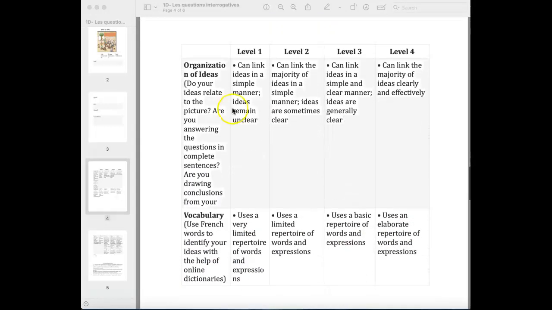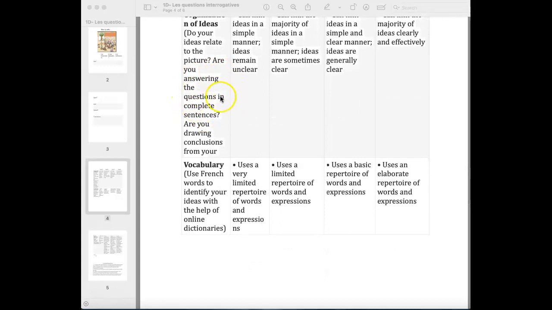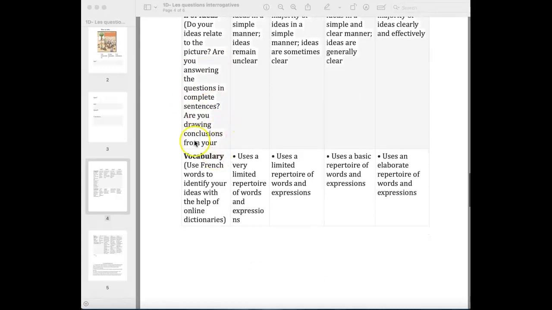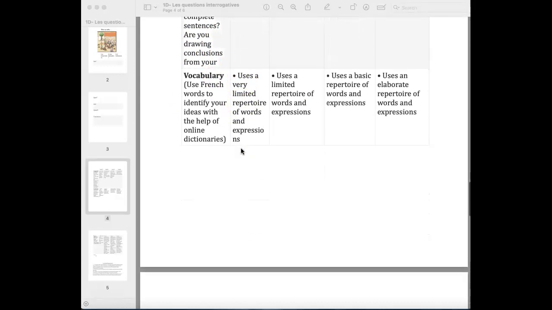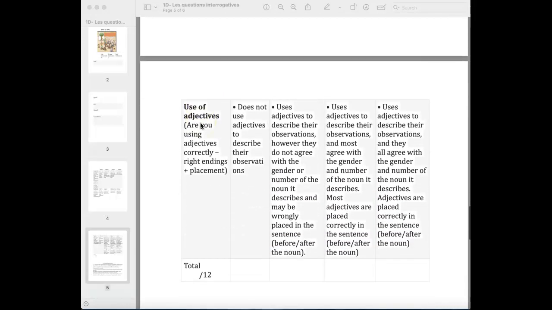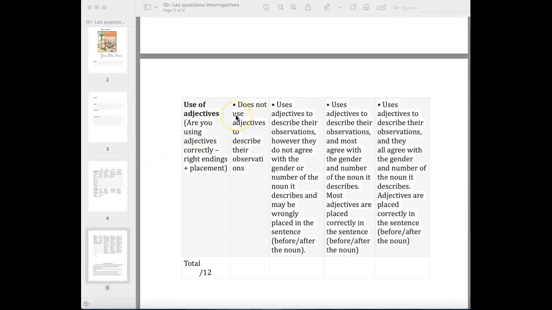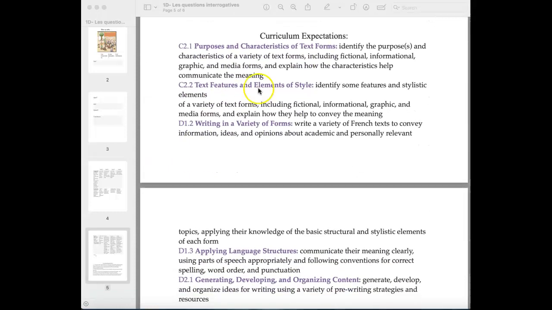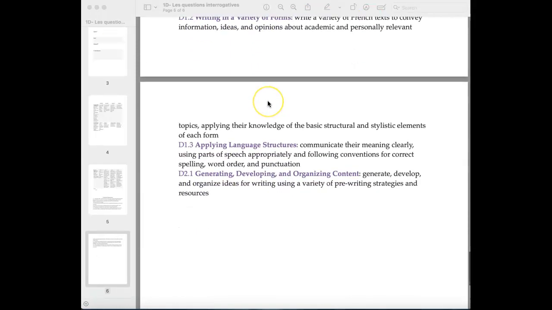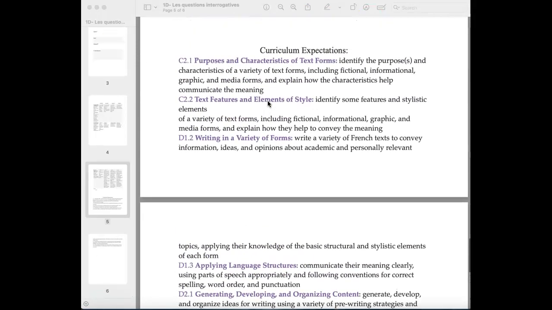And at the very bottom here, they have their rubric and what I'm looking for. Their organization of ideas. So do the ideas relate to the picture? Are they answering the questions in complete sentences? Are they drawing conclusions from their work? I'm checking for their vocabulary here, as well as the use of adjectives. Okay, and if they scroll all the way down, they'll be able to see the curriculum expectations and how this relates back to what we're learning.